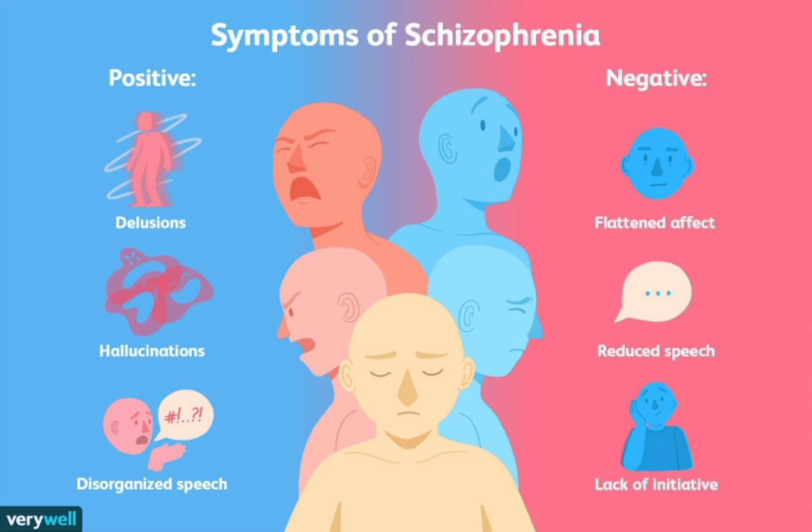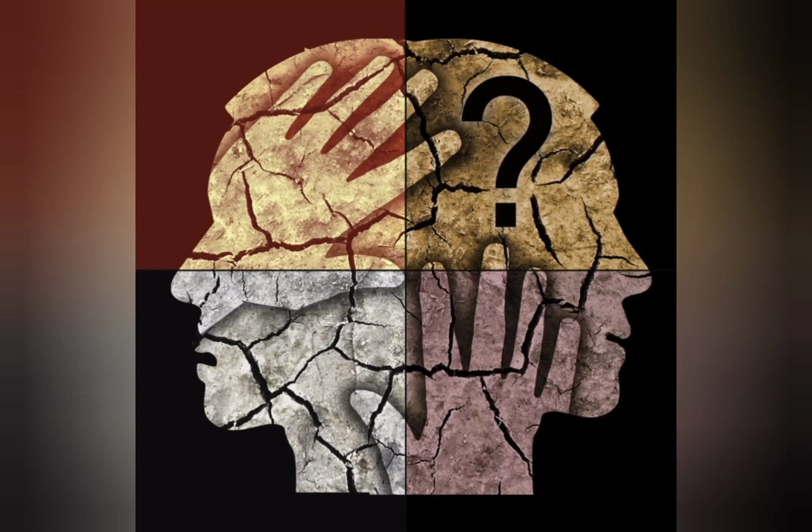Let's now look at the treatment options. A. Medications. Antipsychotic medications are the primary treatment. 1. Typical first-generation antipsychotics. Examples: haloperidol, chlorpromazine. Effective but may cause movement disorders like tardive dyskinesia. 2. Atypical second-generation antipsychotics. Examples: risperidone, olanzapine, clozapine. Fewer movement side effects but may cause weight gain and metabolic issues.